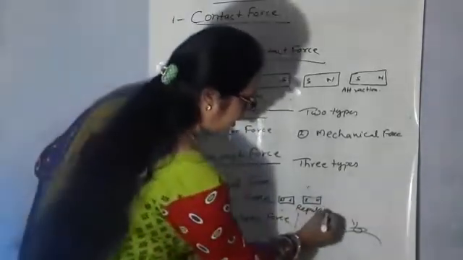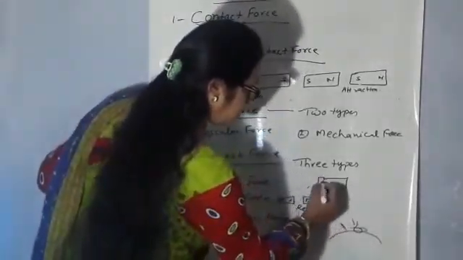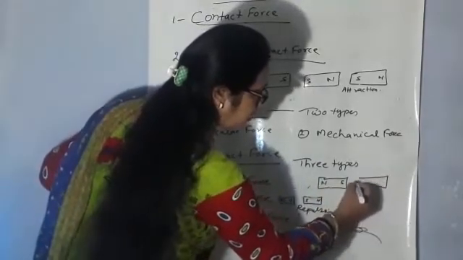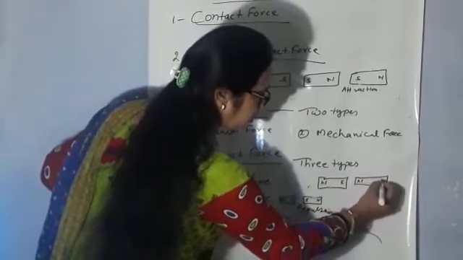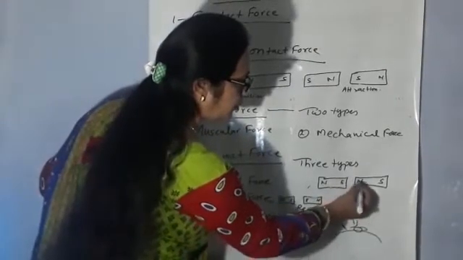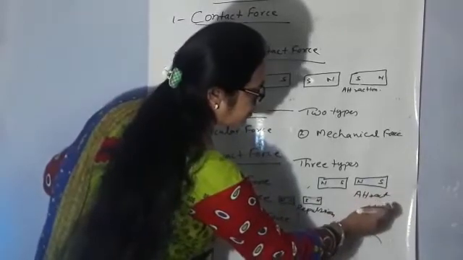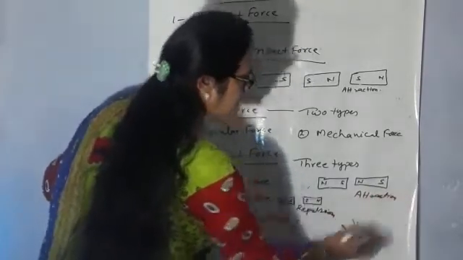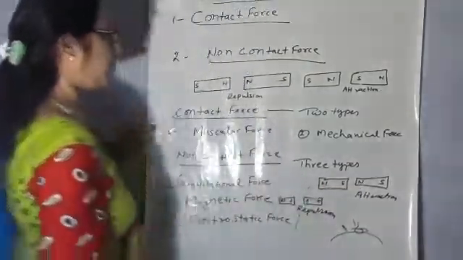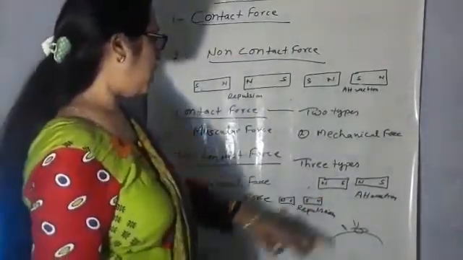Repulsion takes place in this position, and when the opposite poles of the magnets face each other, they will attract each other. This side is the south pole and this is the north pole. They will attract each other. Different poles show attraction, and the same poles show repulsion.